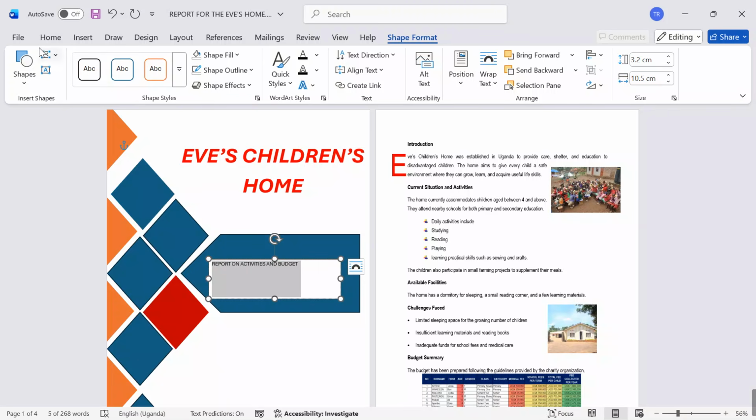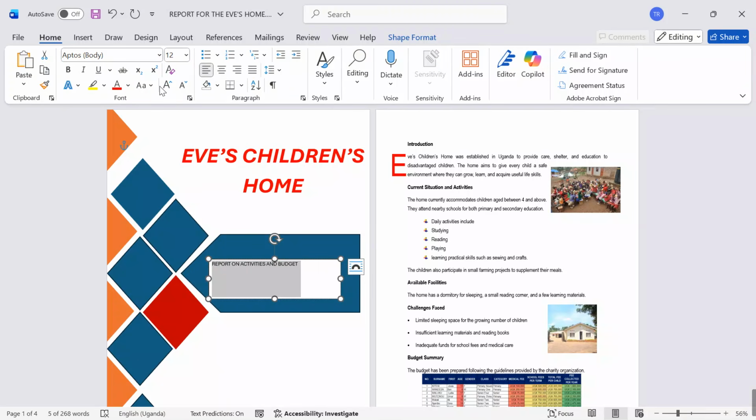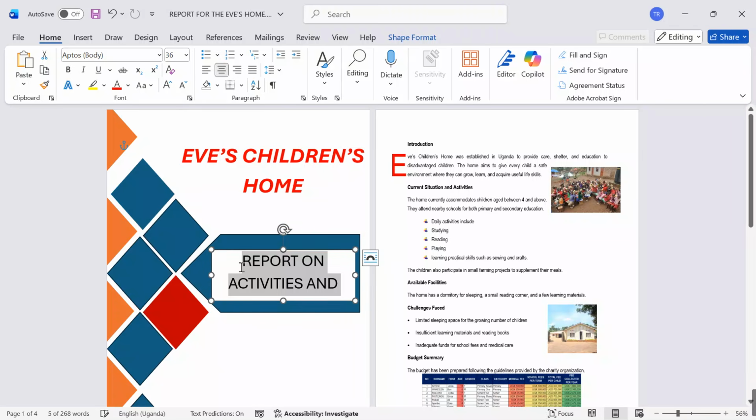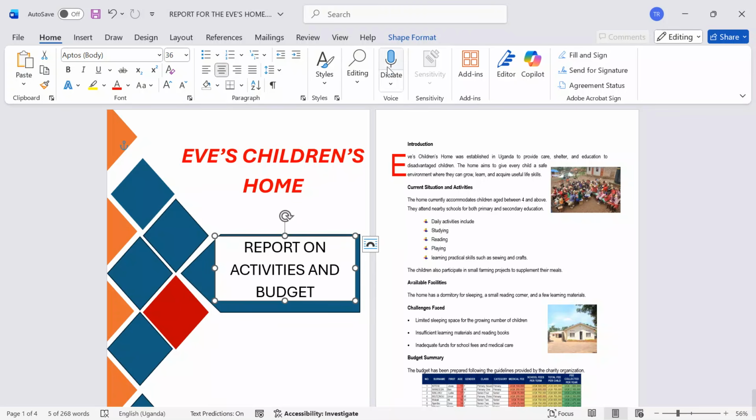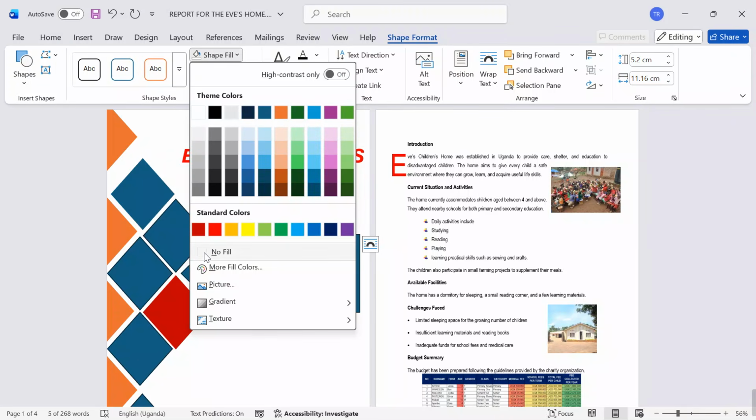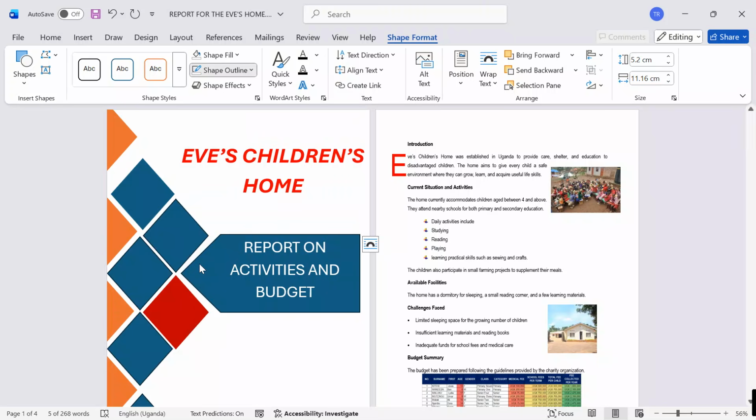I'll come here, go to home, increase the font a bit, make it visible, align it center, bold it one more time to see that we get each and every detail well. Come over here, I can also stretch it a bit. Okay, I can also go now to shape format. Under font color, I'm going to take white, and then shape format, no fill, shape outline, no outline.